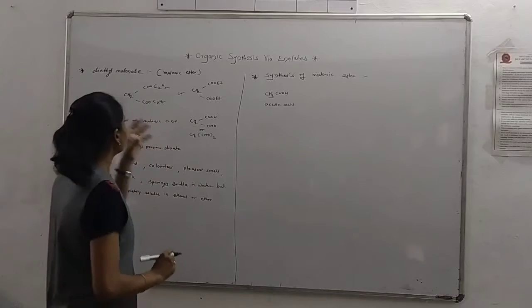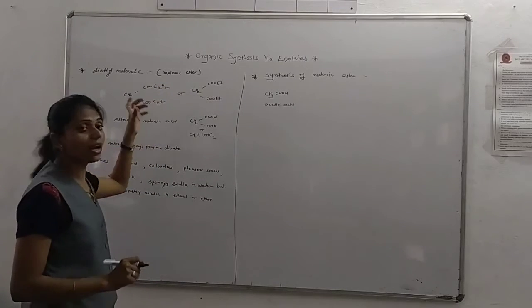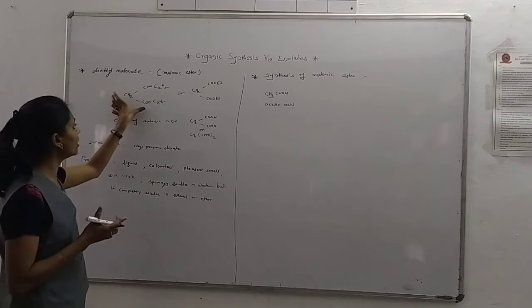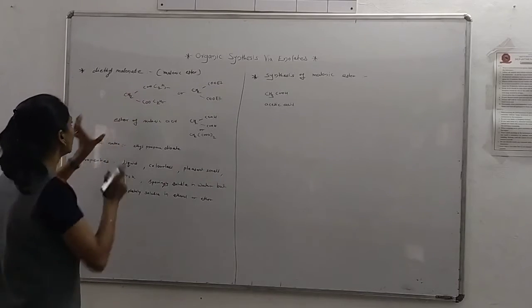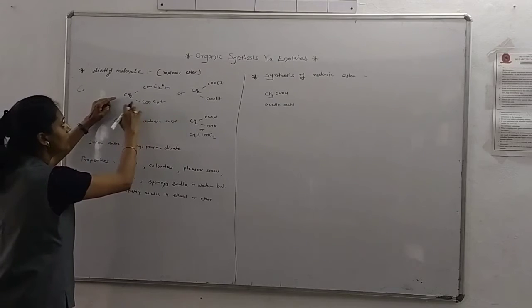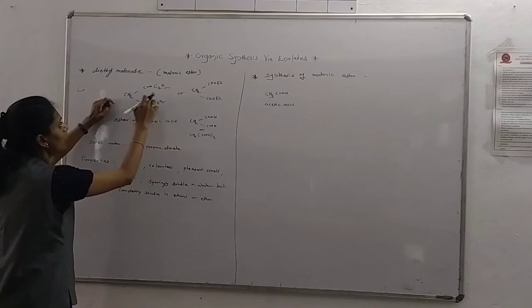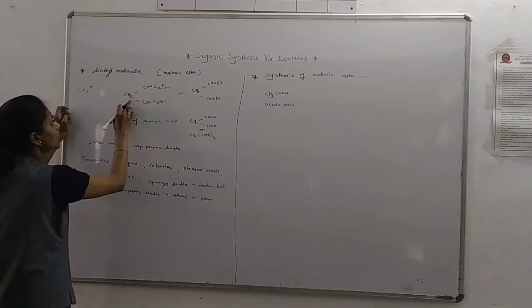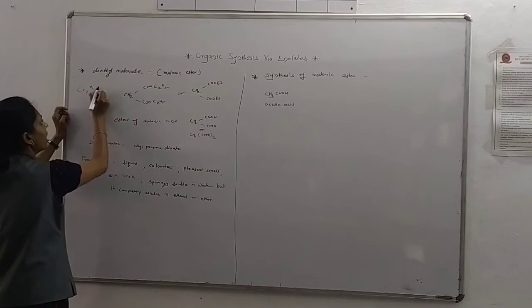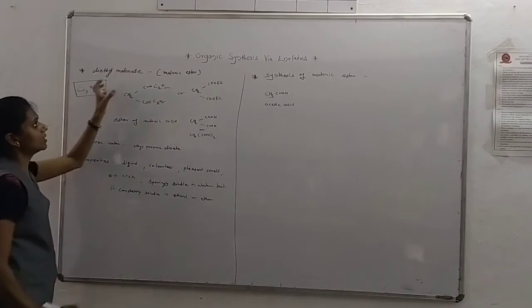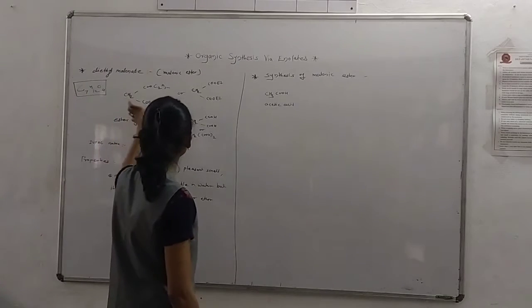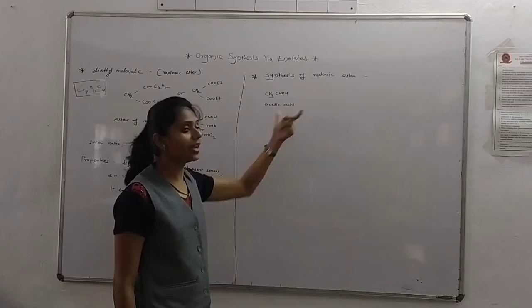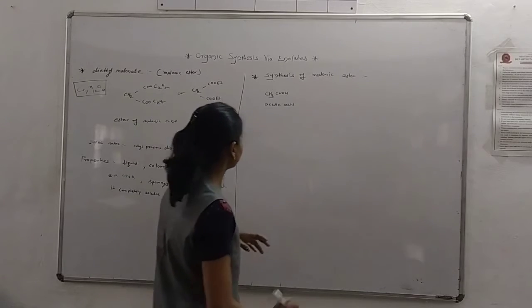If you ask the molecular formula of malonic ester, how do we find it? Count how many carbon atoms are present in it. And how many oxygen atoms? There are 4 oxygen atoms. So that is the molecular formula of diethyl malonate. You can write it from the structure. From acetic acid we synthesize the malonic ester.